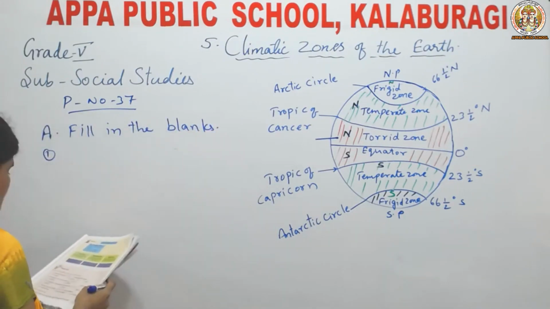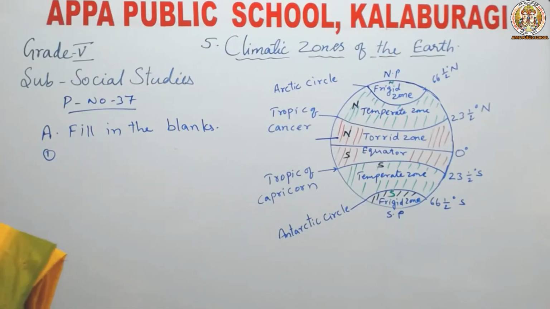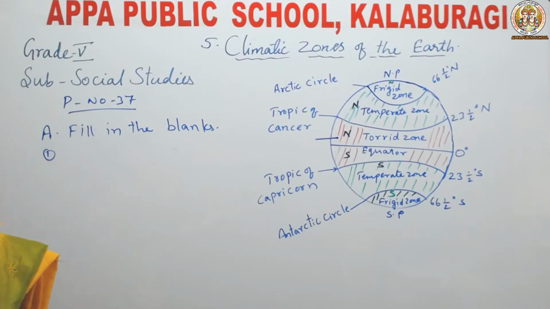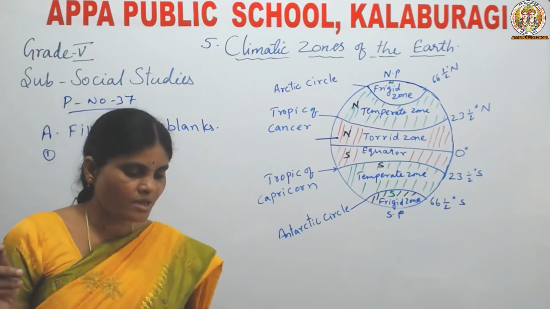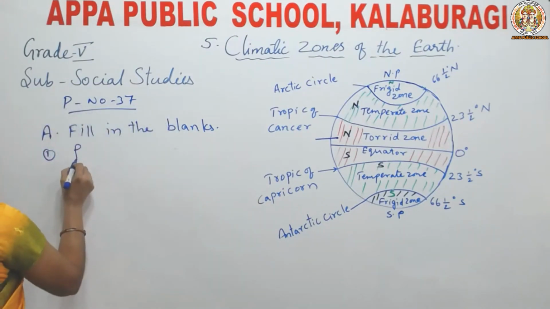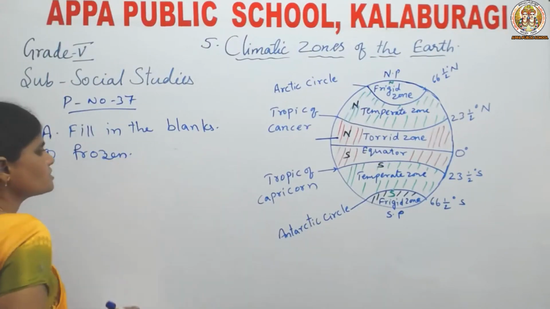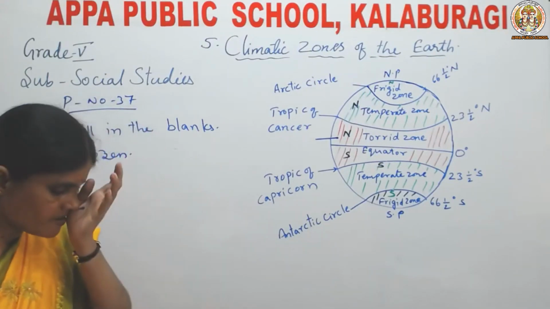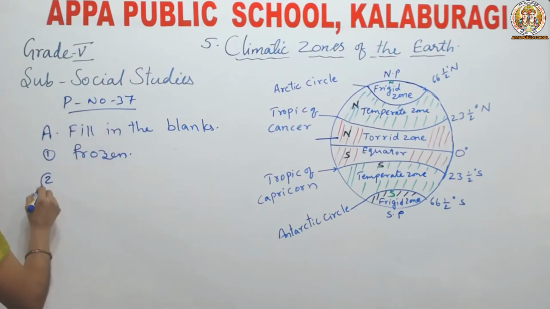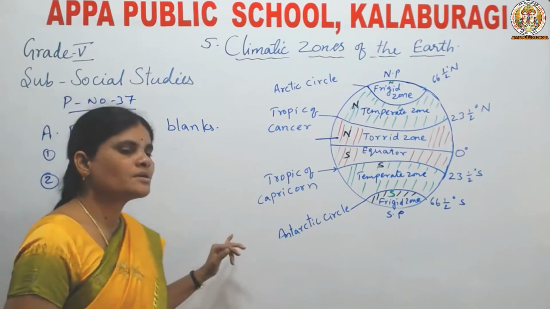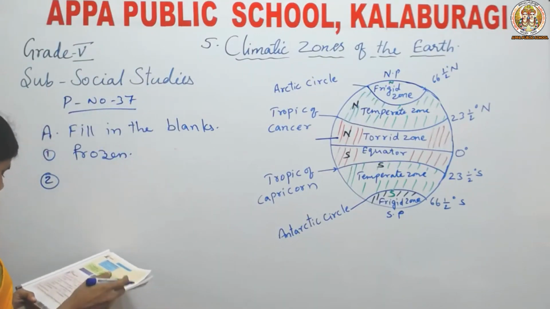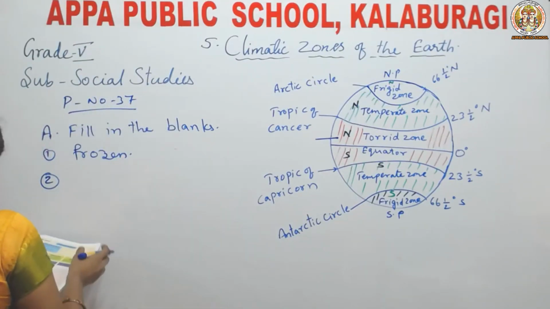First one: Antarctica stays dash throughout the year. First option is A, second is sunny, and third is wet. Which is the correct answer among these three? Frozen is the correct answer. Antarctica stays frozen throughout the year. Why? What is the reason? It receives the scattered rays of the sunlight.